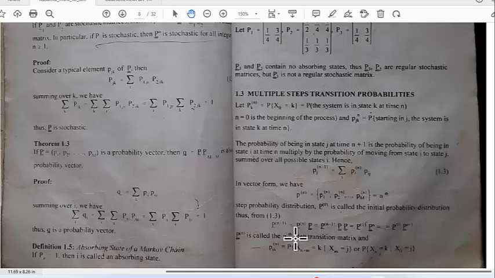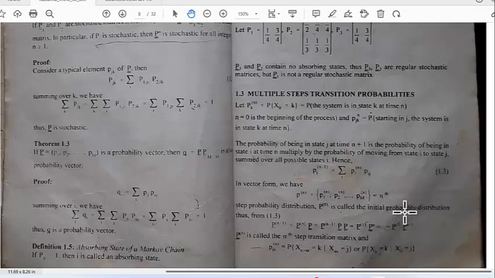Now we can repeat this process. This vector Pn can be derived from the previous state, which is Pn minus 1. So it's the vector Pn minus 1 times the matrix P. And Pn minus 1 can be derived from Pn minus 2, and so on, so on, so on. You can work all the way back to P0. So the probability distribution at step n plus 1 is the initial probability distribution times the transition matrix raised to the n plus 1 power. So this is just matrix multiplication.